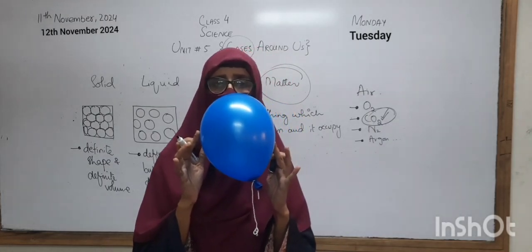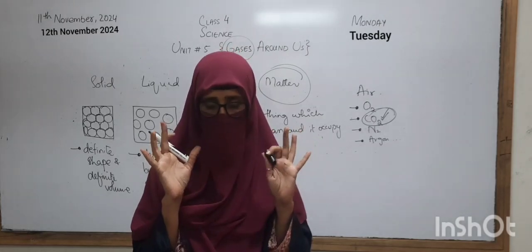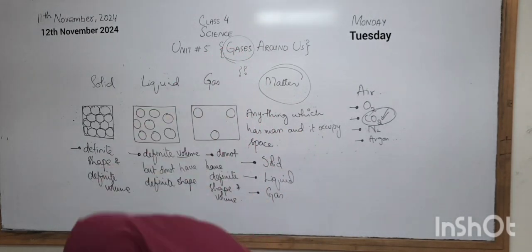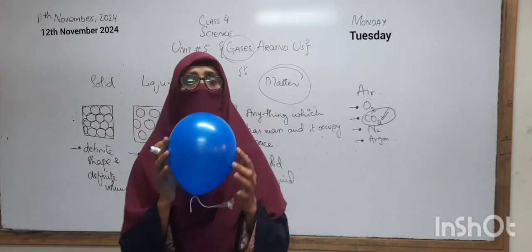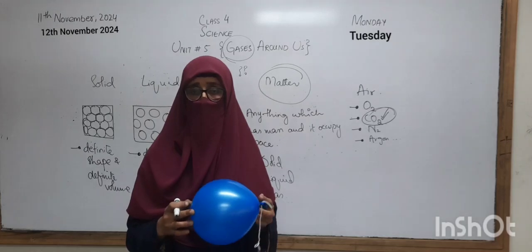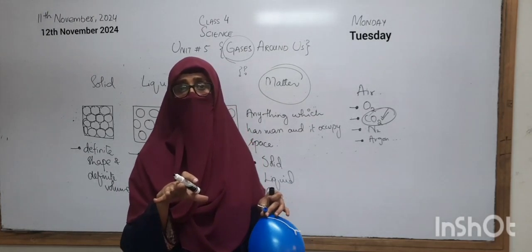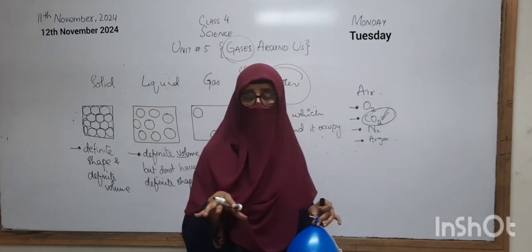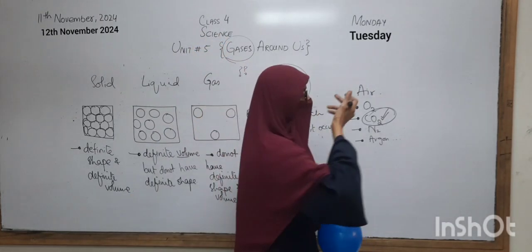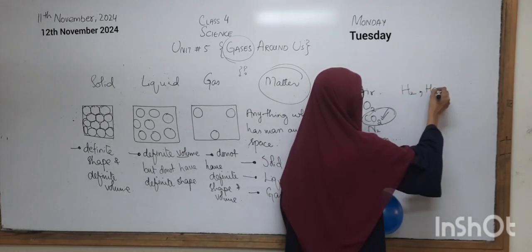And if I leave this balloon, it will move down towards the ground. It means this type of gas is heavier and it has the ability to move down. But there are some gases which are lighter than the air. Lighter means उसका वजन थोड़ा सा हल्का होता है and it can flow up. That type of gases are hydrogen gas or helium gas.